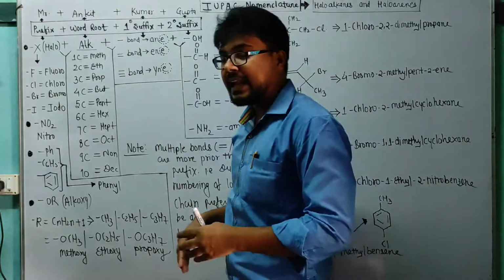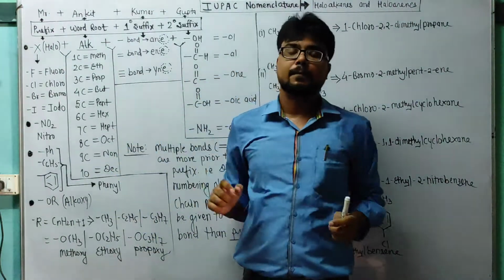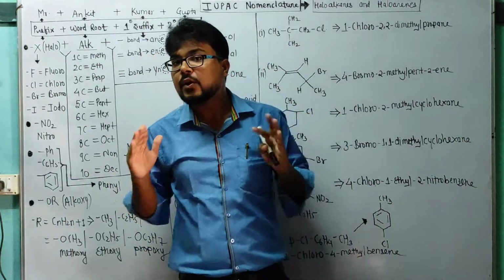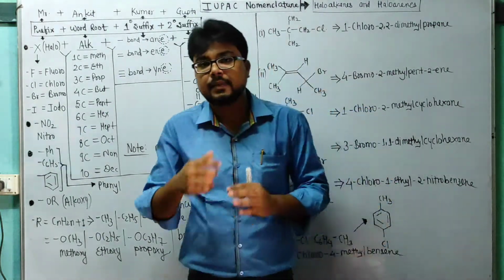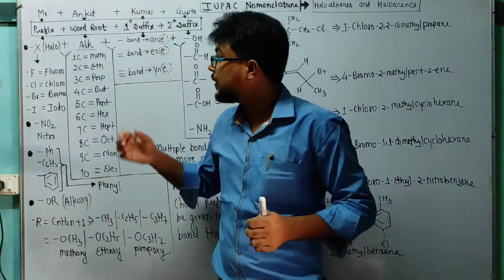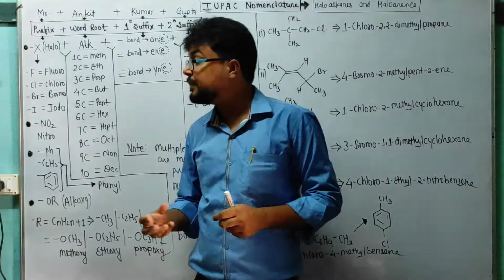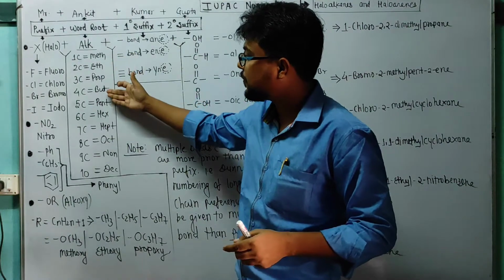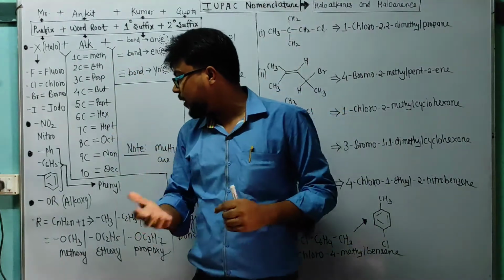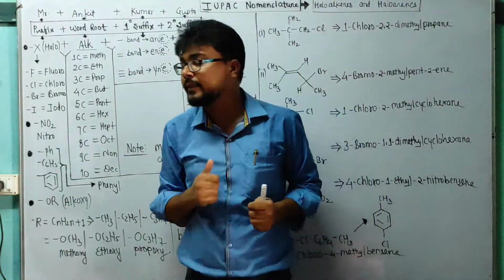Okay, what about alk? Alk is nothing but number of carbon. Means suppose in the longest chain there is 4 carbon, there can be 8 carbon, can be 6 carbon. So if 1 carbon is there, it will be meth, and then in continuation manner till 10 carbon: meth, eth, prop, but, pent, hex, hept, oct, non, dec. It is what? Number of carbon.